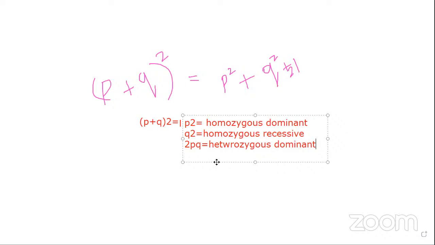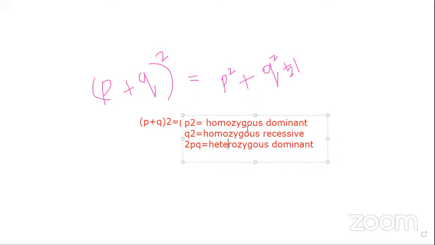Yes, sir. They asked the question about heterozygous dominant. So the heterozygous character only they asked. See the question paper. Are you clear in this part, my dear? Yes, sir.